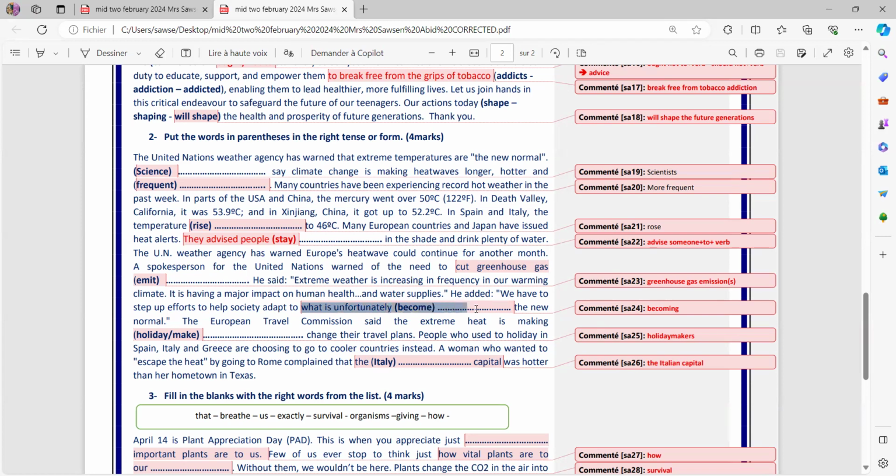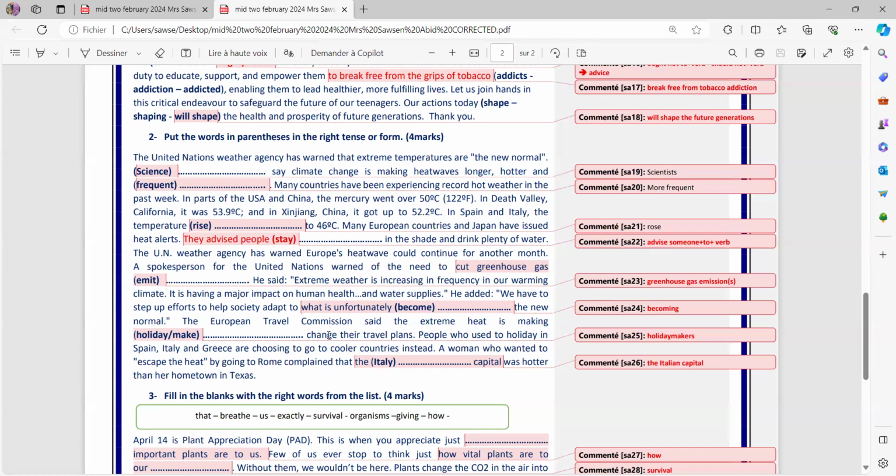Unfortunately, what? Becoming. What is becoming? The new normal. And here we are using "is becoming" because it's a gradual action and it happens during a long period. The European Travel Commission said that extreme heat is making holiday make... I need a compound noun here. And after the blank, I have "changed their travel plans."